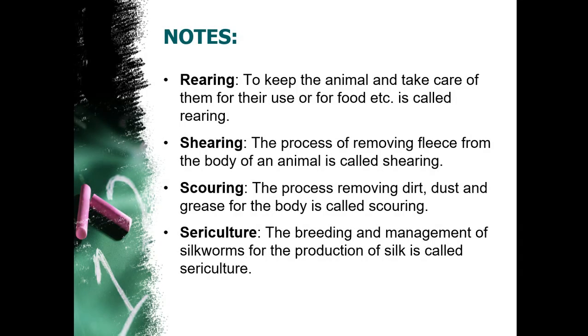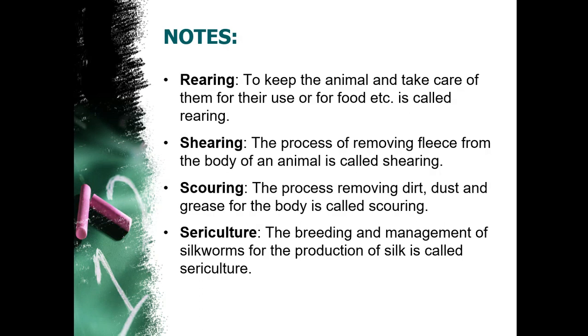Okay, here comes the first note, that is rearing. Rearing means to keep animals, insects or birds. We are keeping them, taking care of them, and providing them food and shelter for different purposes. Like for cows, we get milk, so we keep rearing them for the production of milk. In the same way we rear sheep for the production of wool. We keep or rear the silkworm for getting silk fiber. So this process is known as rearing.